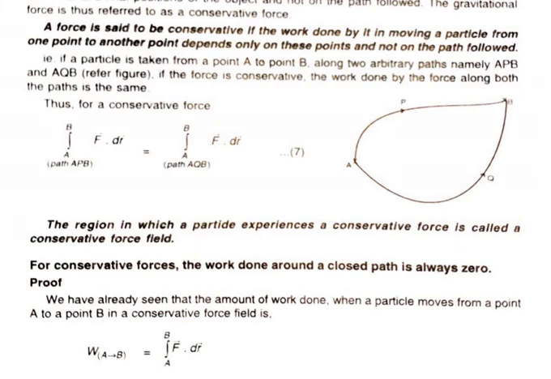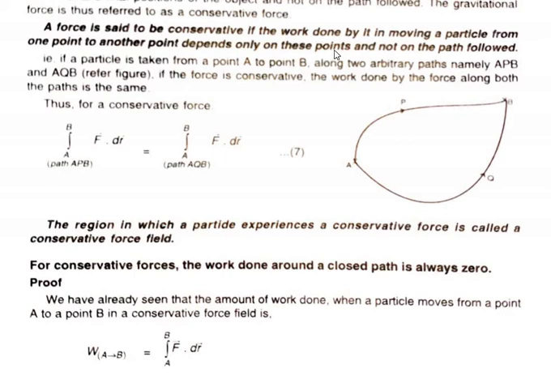Good morning, dear students. Today let us discuss the conservative force and the concept of potential energy. We know that a force is said to be conservative if the work done by it is independent of path, or if the work done by it in moving a particle from one point to another point depends only on these points.